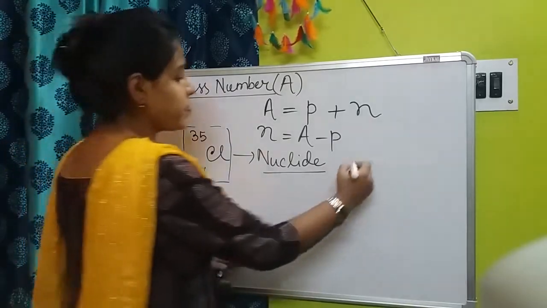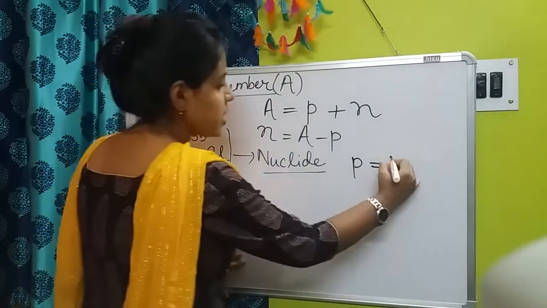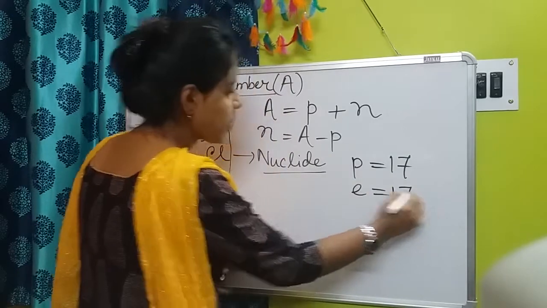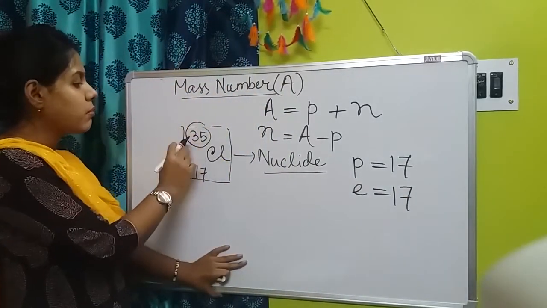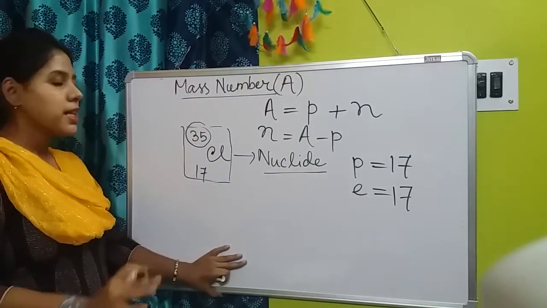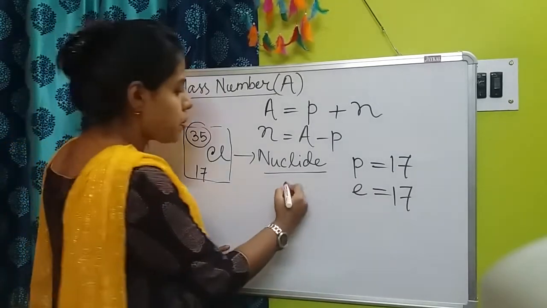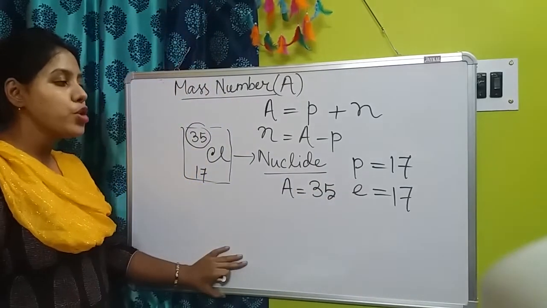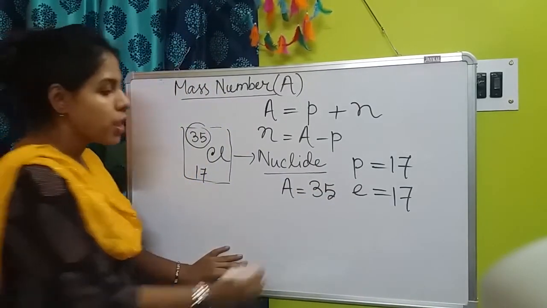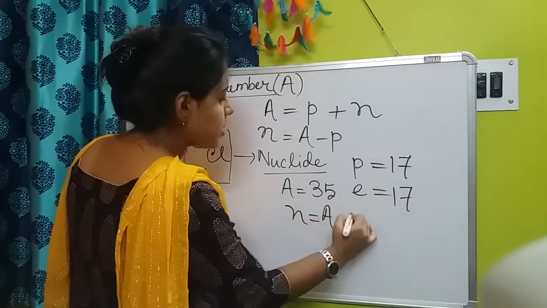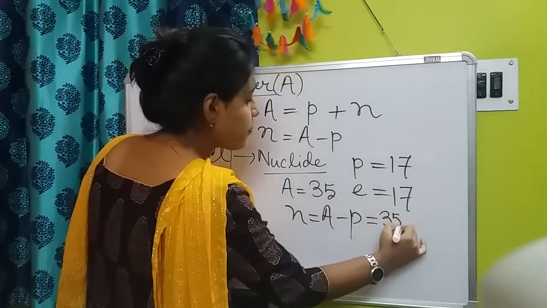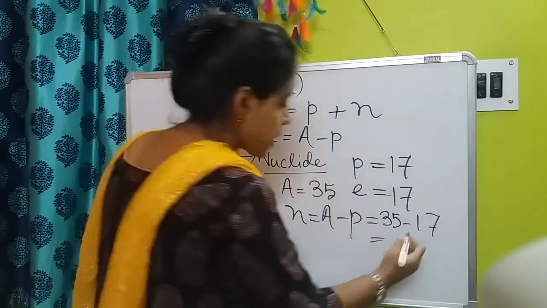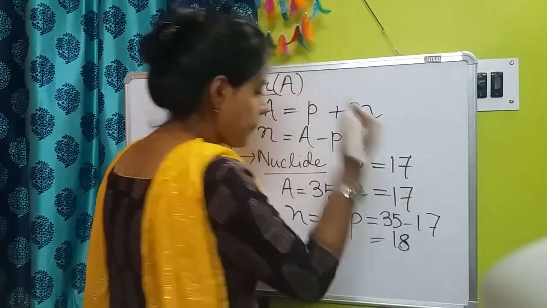So we could write here that proton number is 17, electron number is also 17. Now here above the number that is written, that is actually the mass number. So mass number A is equal to 35. Now the neutron number you can easily calculate from here. So N is equal to A minus P, that is 35 minus 17. So what will be the answer? Yes, the answer will be 18.